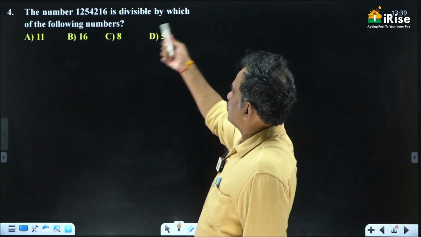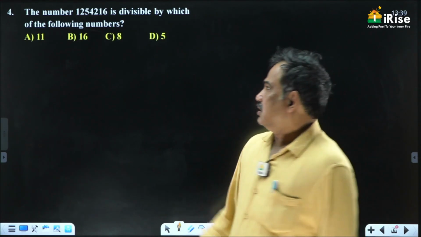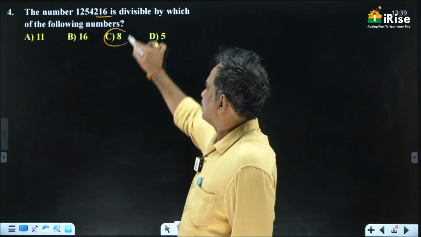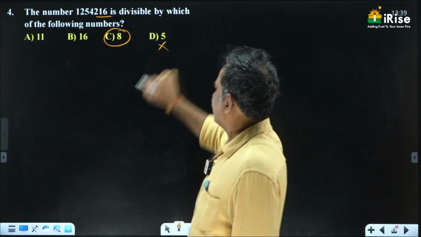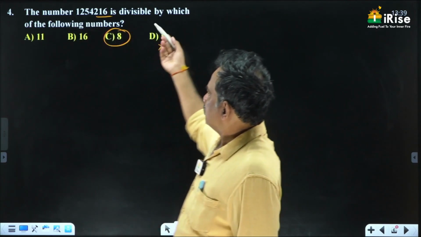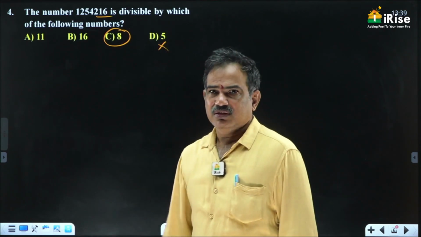The number is divisible by which of the following numbers? It's a very easy question, please. See the last 3 digits carefully. 216 is divisible by 8, that's all. It is not divisible by 5, I don't know whether it is divisible by 11, but it is divisible by 8, that's all.